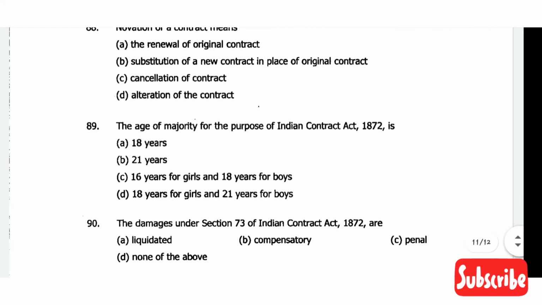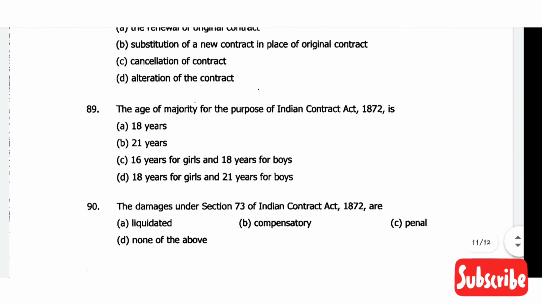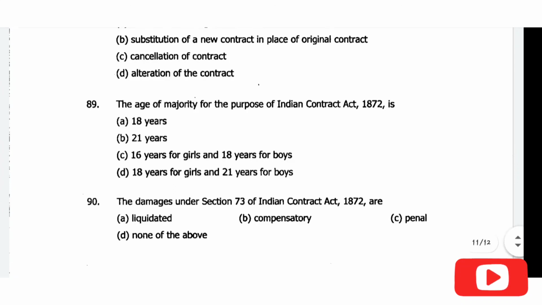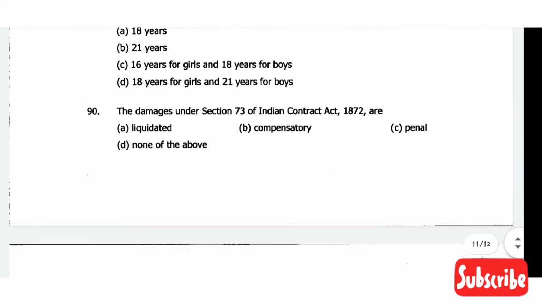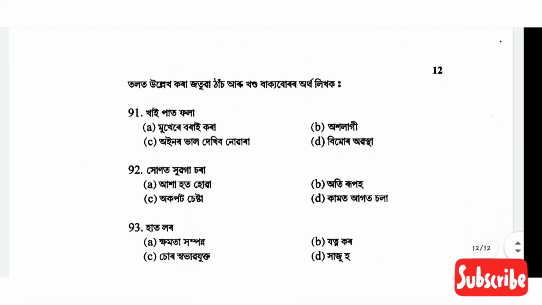And question number 89. The age of majority for the purpose of Indian Contract Act 1872 is 18 years. Option A is the correct answer. Then comes question number 90. The damages under section 73 of Indian Contract Act 1872 are option B, compensatory. Then comes the Assamese section.